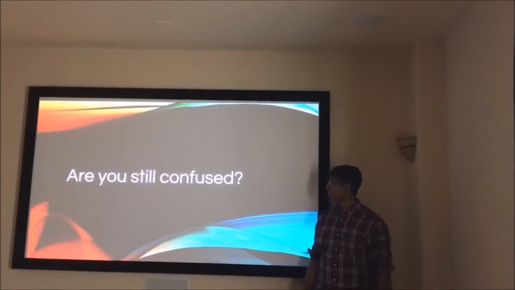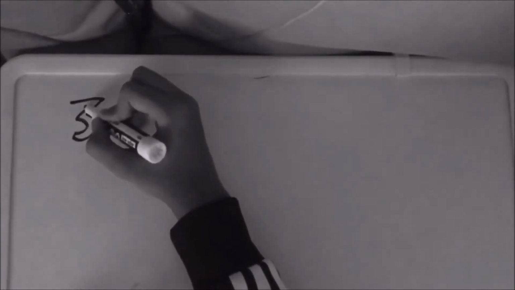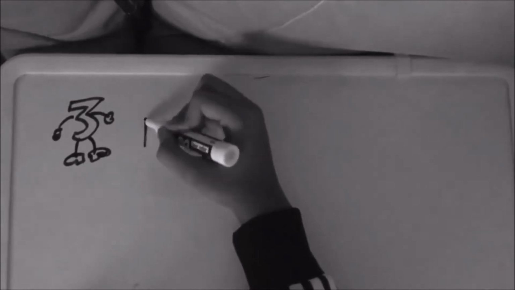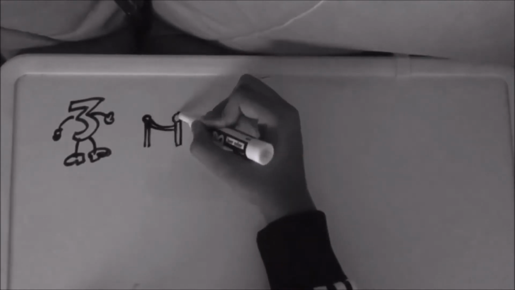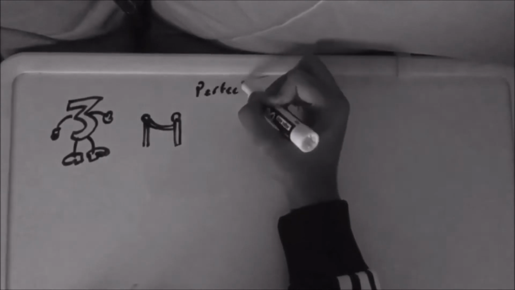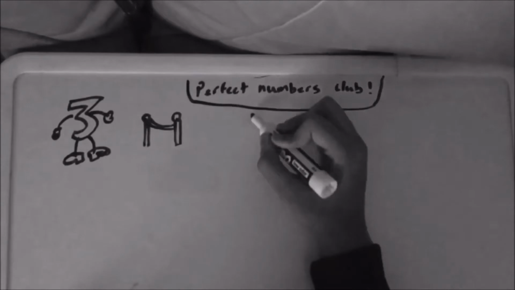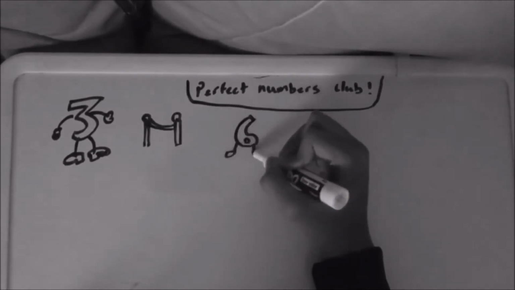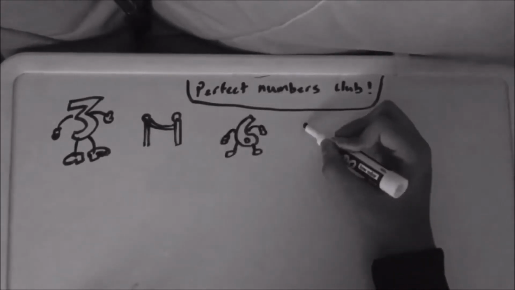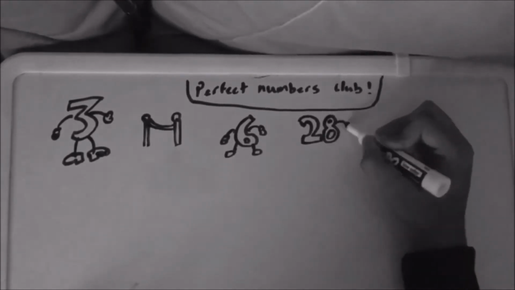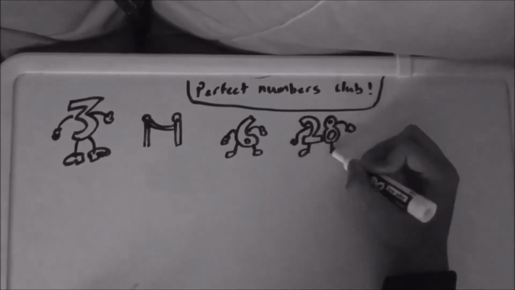Let's watch a simple demonstration. A simpler way to look at perfect numbers is like this. So we have 3, which is an odd number, and we're going to try to see if it's a perfect number. To symbolize perfect numbers, we made a club, and the club is called the Perfect Numbers Club. And 3 wants to get in, but unfortunately for 3, it doesn't know if it's a perfect number. Here we have some of our favorite perfect numbers, 6 and 28. They're perfect numbers, so they can get in the club. But 3 does not have admission in the club.